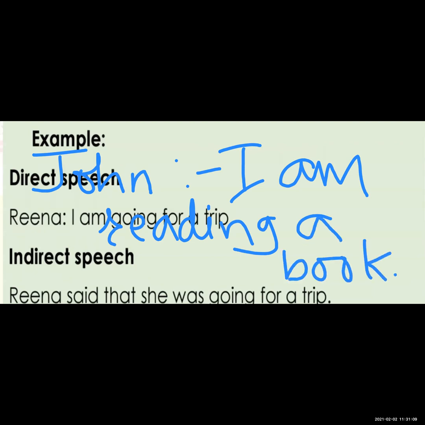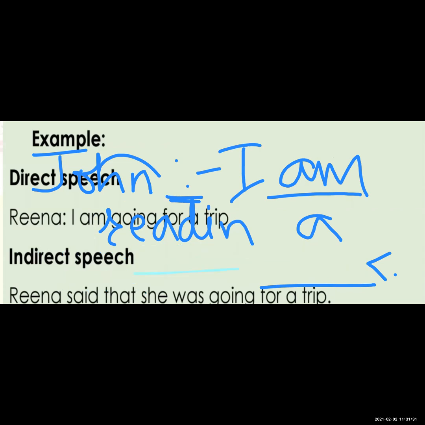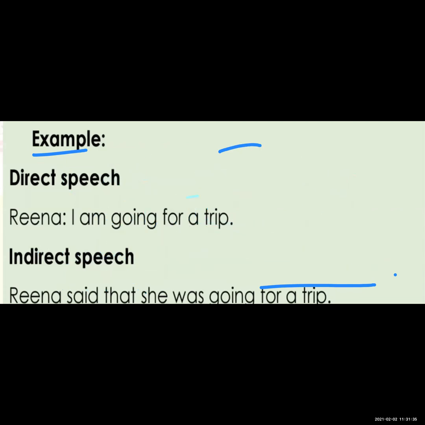So students, this symbol is showing said. Okay, John said I am reading a book. So see here, this is the exact words of John: I am reading a book. Now see, this is direct speech because it is the exact words of John. Okay, now see, I am going to write this sentence in indirect speech.